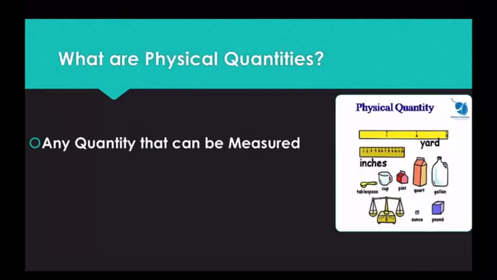Now, what are physical quantities? Now and then, we often speak of physical quantities, right? But what are physical quantities? Physical quantities are those quantities which we can measure, right? Like the volume of a milk bottle, the distance between your school and your home, the weight of your body, the temperature of your body, the area of the room where you are sitting right now, the mass of the phone which you are holding in your hand. So these are all physical quantities. You can measure them.